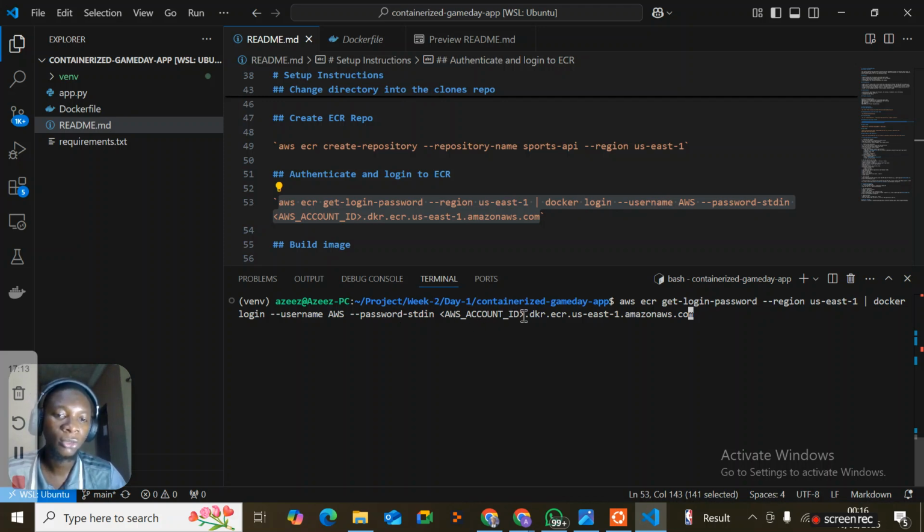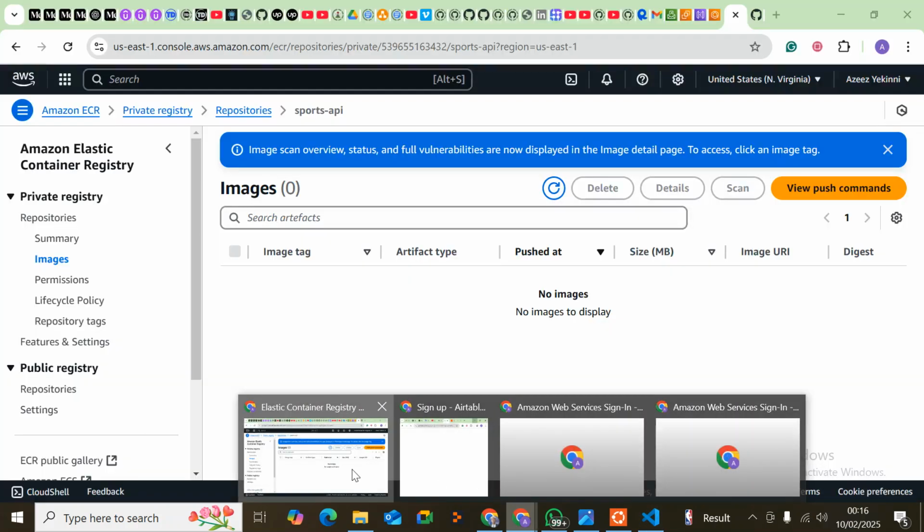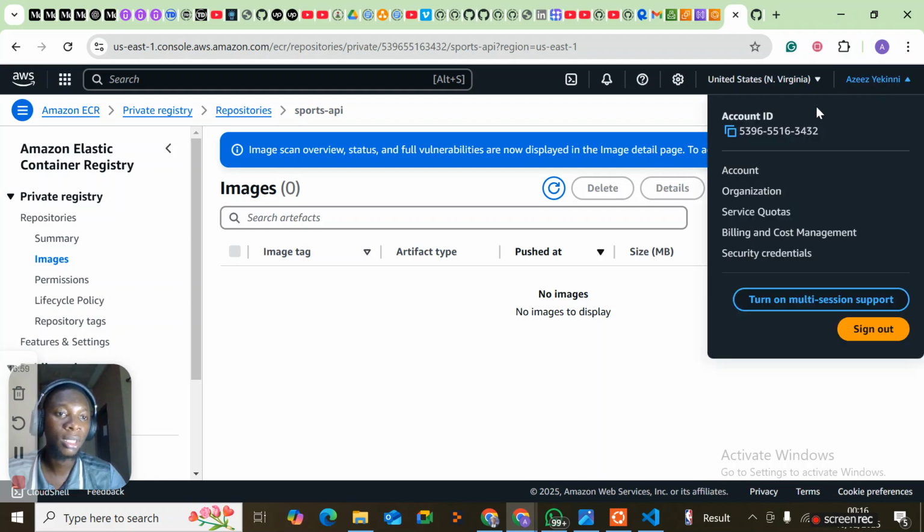Copy my account ID, and put your own account ID in the same place from your end. Here's my account ID, copied.